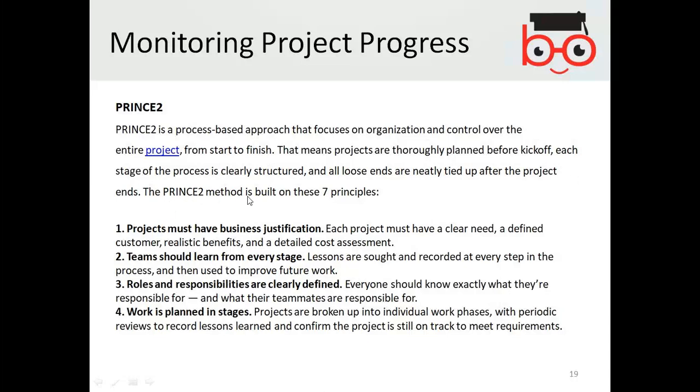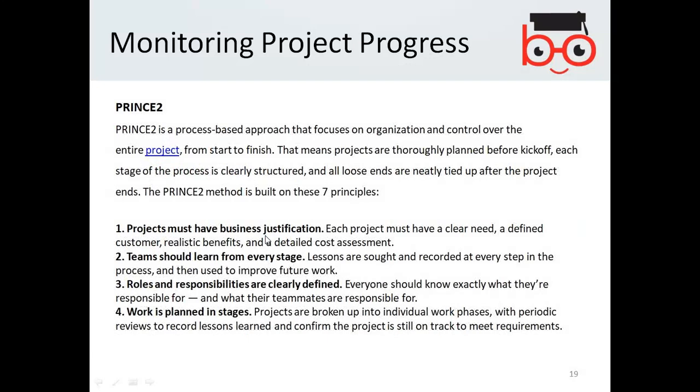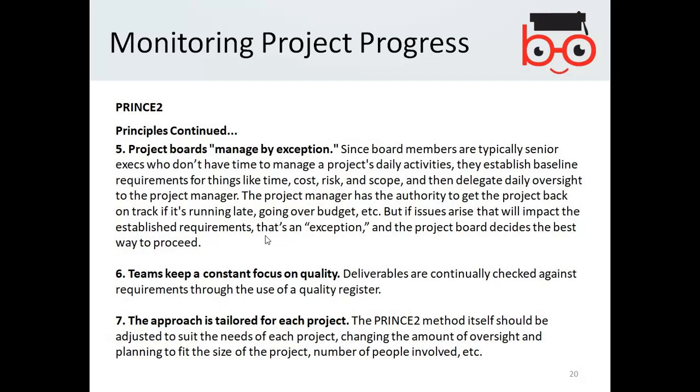The PRINCE2 method is built on seven principles. Projects must have business justification. The teams should learn from every stage. Roles and responsibilities are clearly defined. Work is planned in stages. Project boards are managed by exception; you should have some management for exceptional conditions. Teams keep a constant focus on quality. The approach is tailored for each project. So these steps should be carried out in a PRINCE2 methodology.